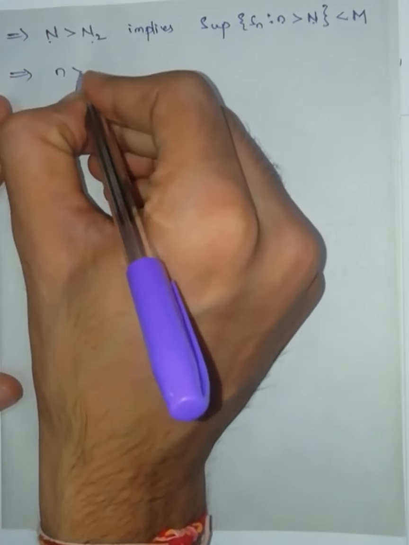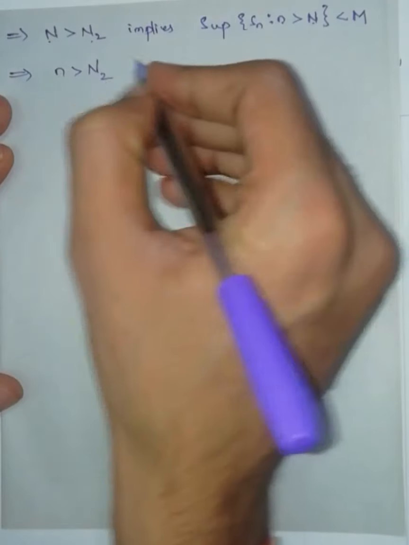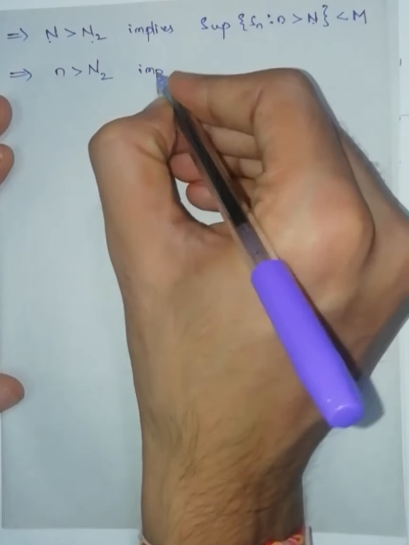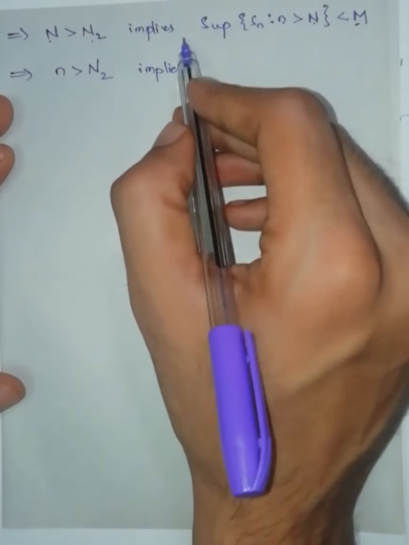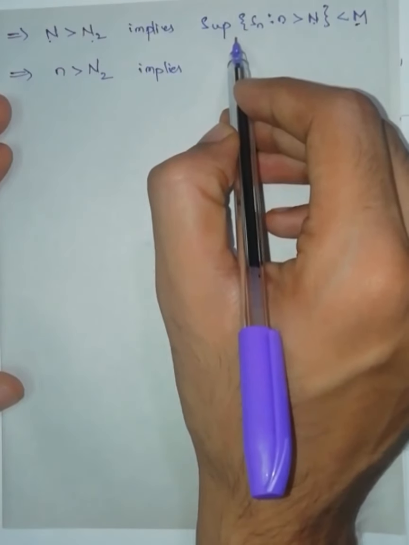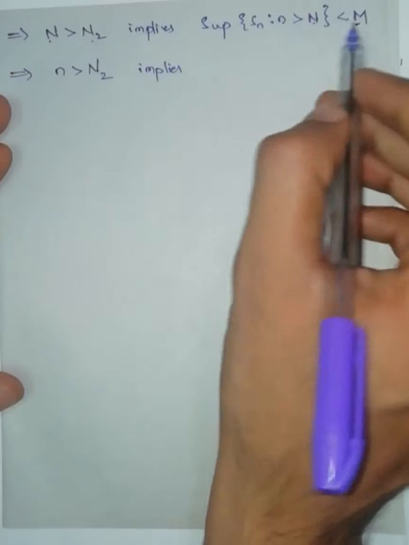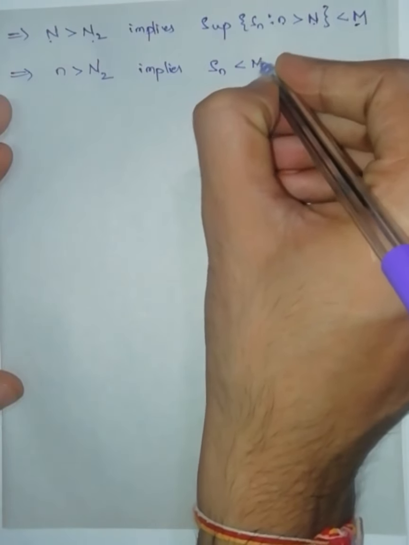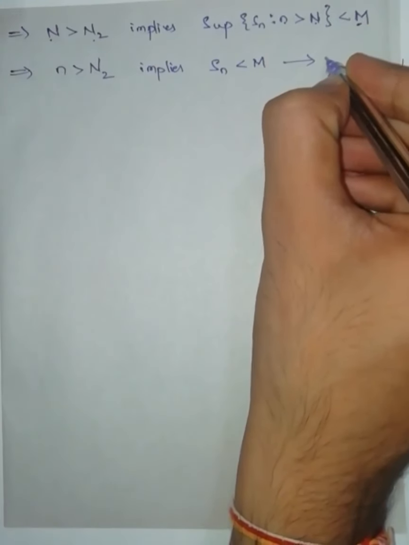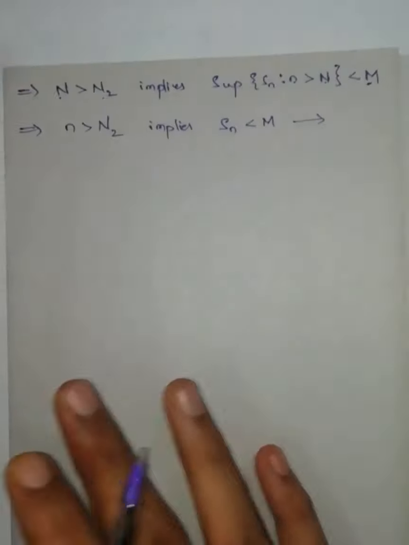So n greater than capital N2 implies, if supremum is less than M, supremum says that all the elements are less than or equal to supremum, and this value is less than M, then all the elements are less than M. So we are going to get Sn is less than capital M. Equation number 13.